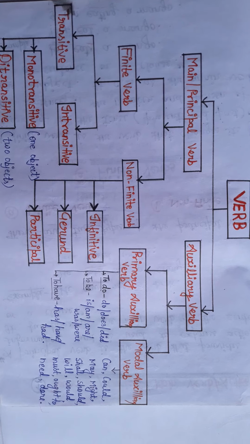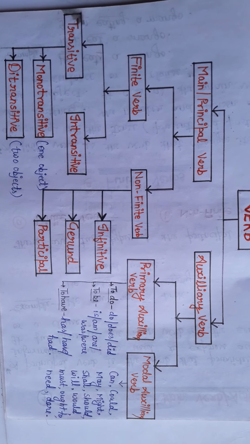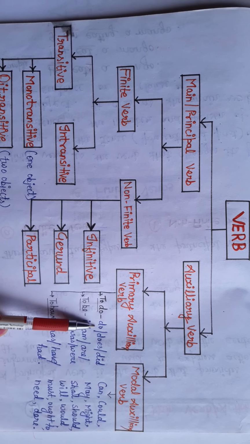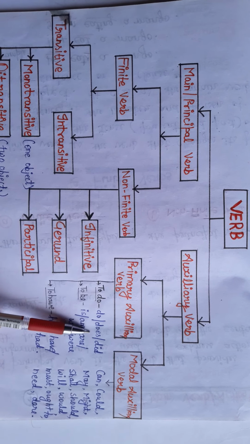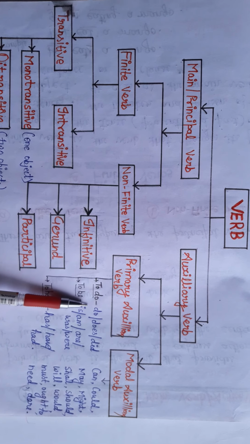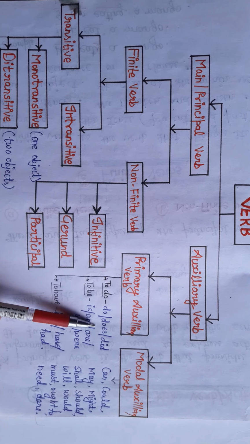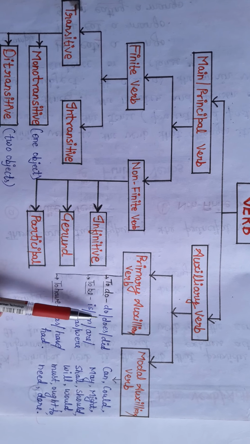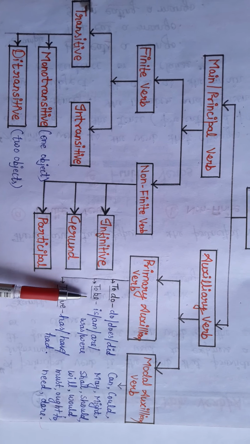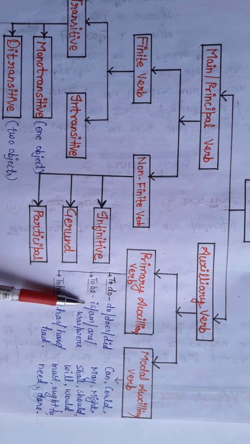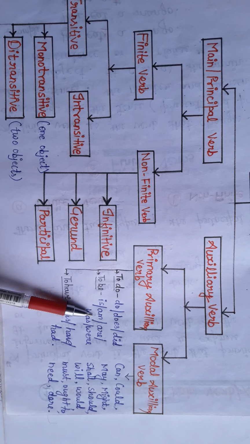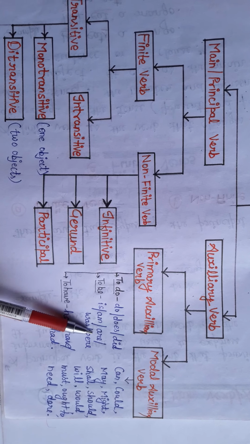If we talk about the primary auxiliary verb in some detail, we will know that do is used for a plural subject, does is used for the singular, and did is used for both singular and plural. Do and does are the helping verbs that are used in present tense. Did is a helping verb that is used in past tense. To be forms are is, am, was, and were. Is is used for singular in present tense. Am is only used for I in present tense. Are is used for the plural